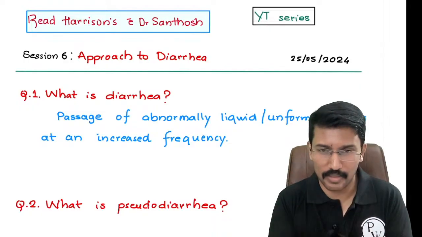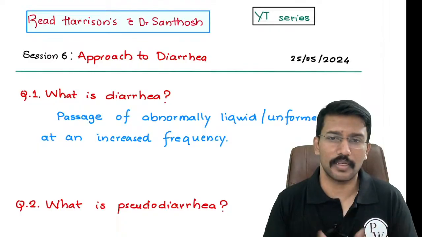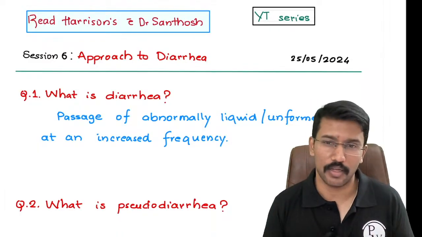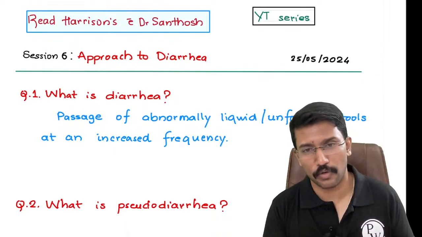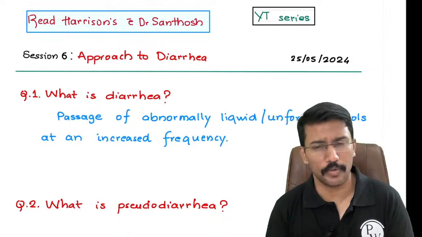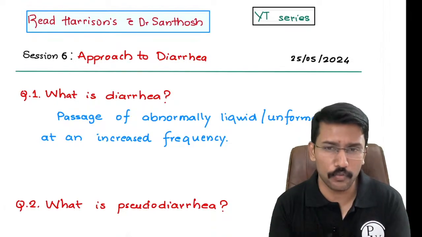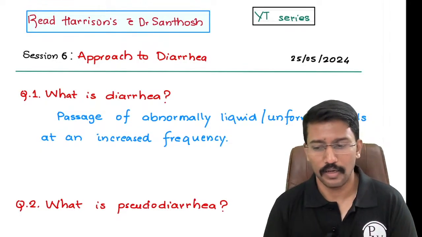When you go to the bedside case discussion, one of the common complaints of patients is diarrhea, and examiners tend to ask some basic questions. When do you call it acute diarrhea? When do you call it chronic diarrhea? When do you call it subacute diarrhea? What are the common causes for acute diarrhea? What are the common causes for chronic or subacute diarrheas? And how do you evaluate a patient presenting with diarrhea? These are the basic things that we will address today.